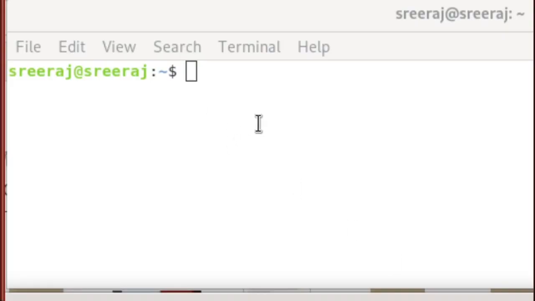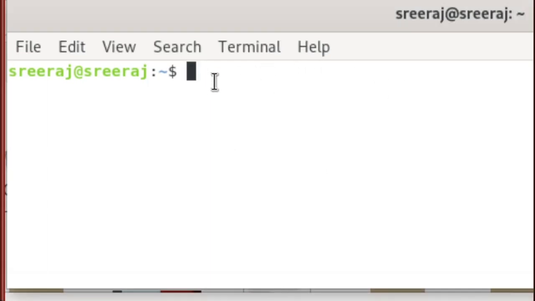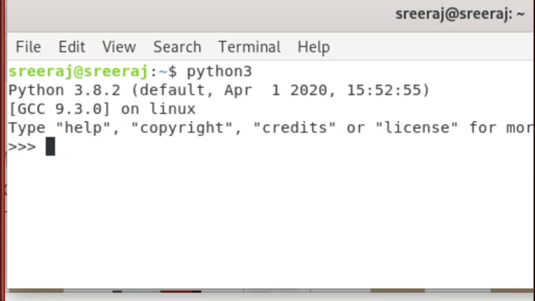Here I am using Linux. Let's open the terminal in Linux, and after installing Python, type python3, because I am using the Python 3 versions. You can see that Python 3.8.2 is the default version installed on my machine.